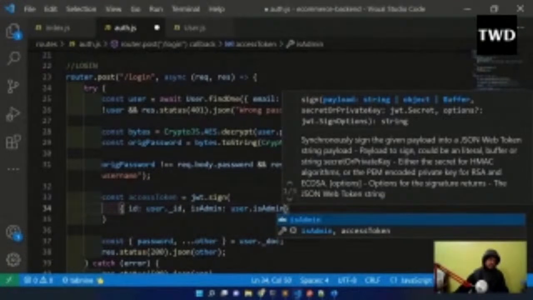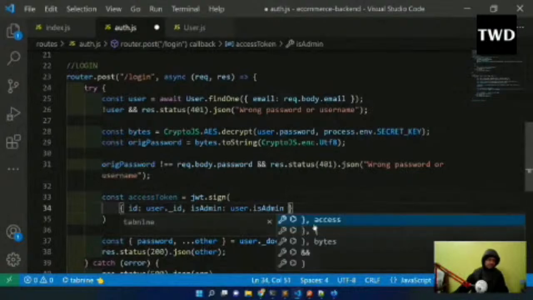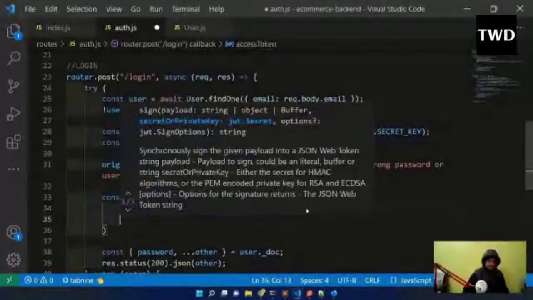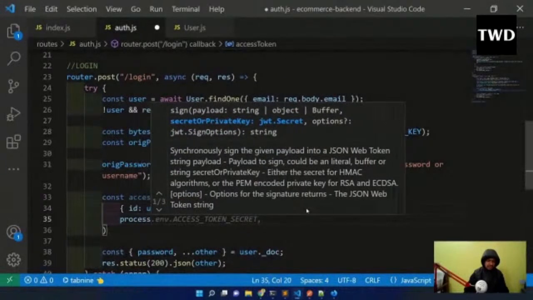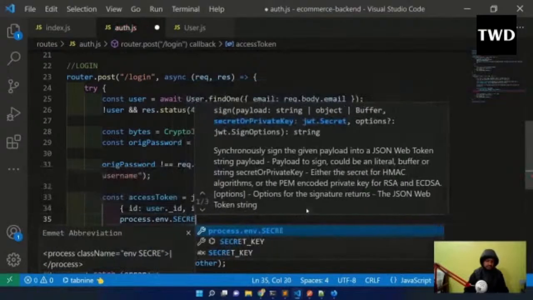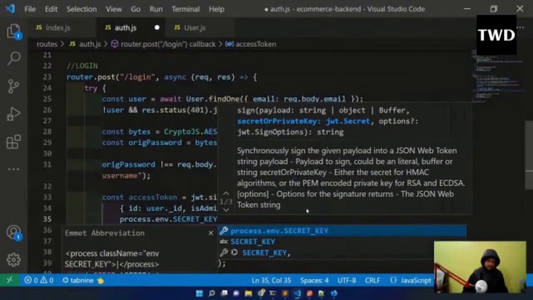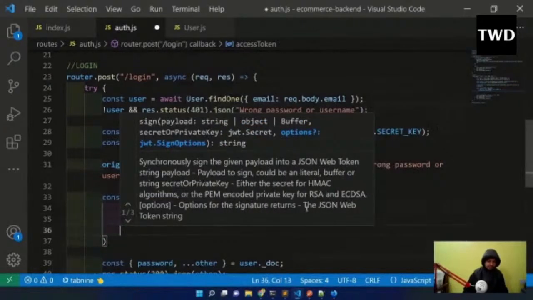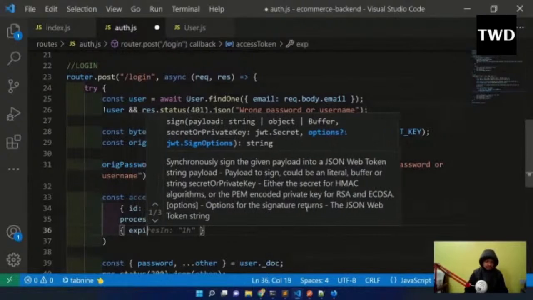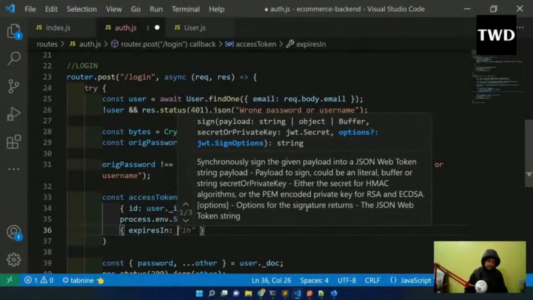In that I'm sending the id with jwt.sign. I'm sending the id, and I'm also sending whether this person is an admin or not. After that we have to send process.env.SECRET_KEY. And the next thing, which is very important, is expiresIn. Let me make it 5 days.